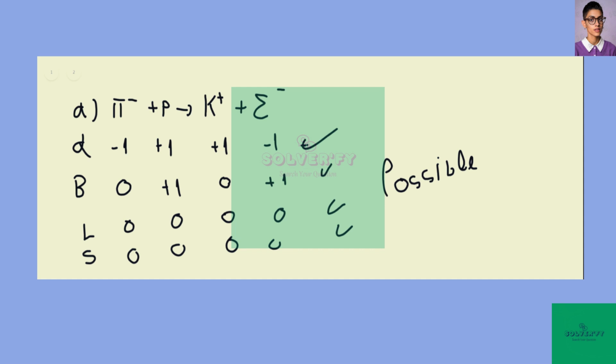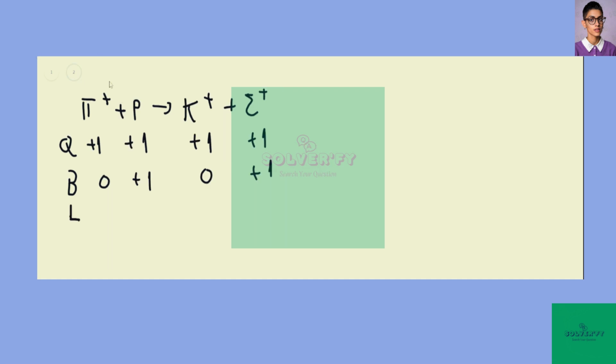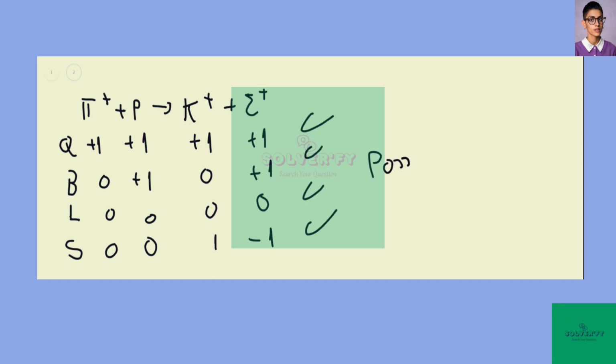So we have here K plus has strangeness of 1 and sigma minus has strangeness of -1. And again, lepton number is 0, and the strangeness here is 0, 0, and here is 1, and here is -1. So they cancel, and then this all conserves. So it's possible.